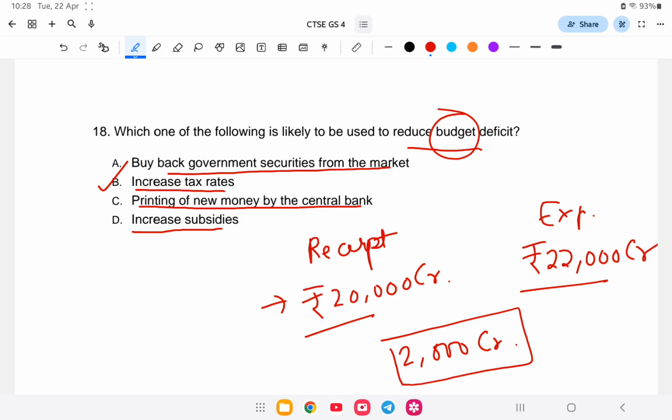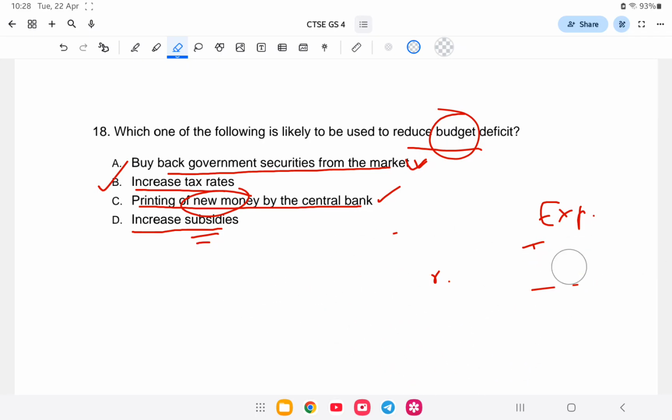Why are the others wrong? Option A, buy back government securities from the market: if the government buys back securities, more money comes into the market and inflation increases. Printing new money by the central bank will also likely increase inflation. Increasing subsidy: the government's expenditure will continue to increase, because subsidies affect the government a lot, especially grain subsidy and LPG subsidy, so the government's expenditure goes up. So the most likely thing to be done is to increase the tax rate, option number B. Next question.